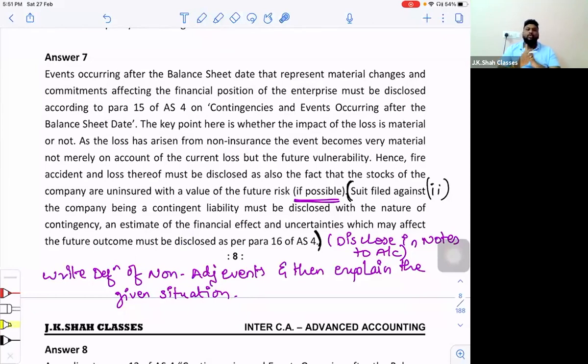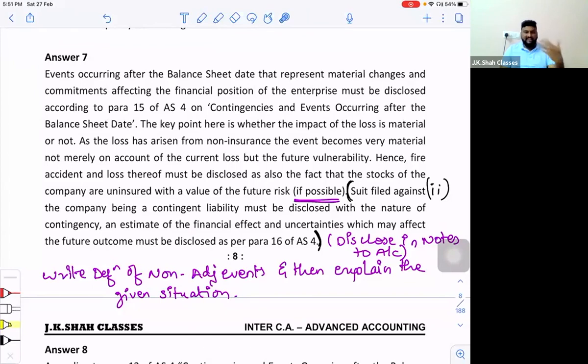So means you have to disclose the contingent liability in the notes to accounts. If possible, what will be the financial impact and what is the chance of the happening of the uncertainty. That is what you have to disclose in the notes to accounts. So here, since we are putting it in the notes to accounts, we say that it is reasonably possible. And damages they are claiming were 20 lakh rupees.